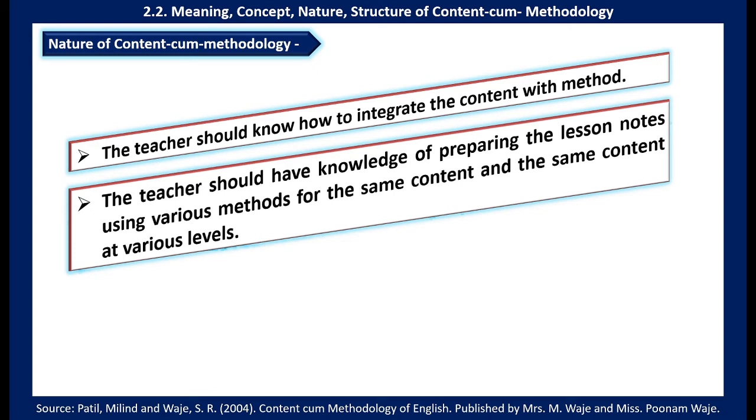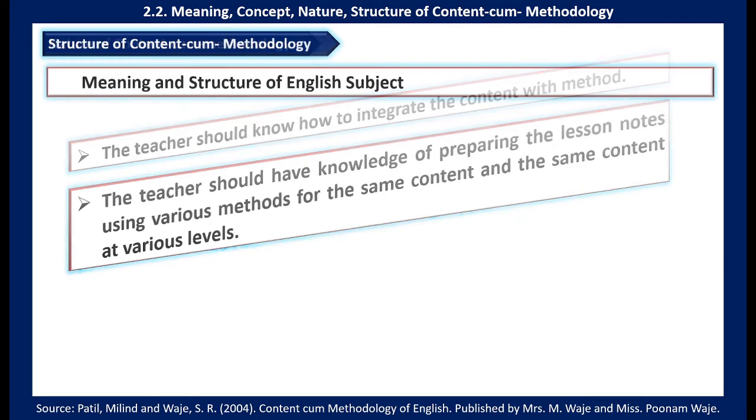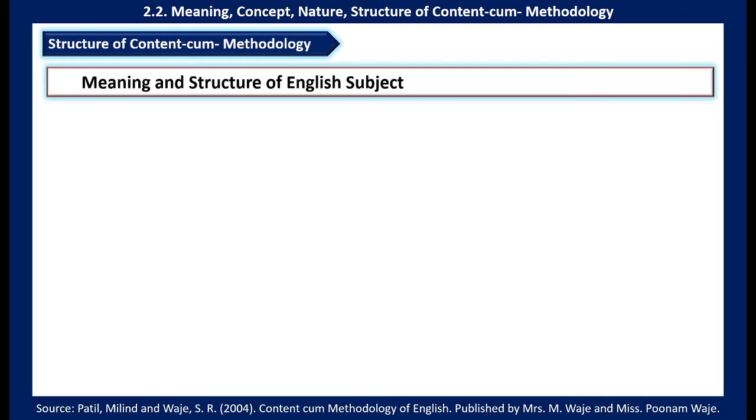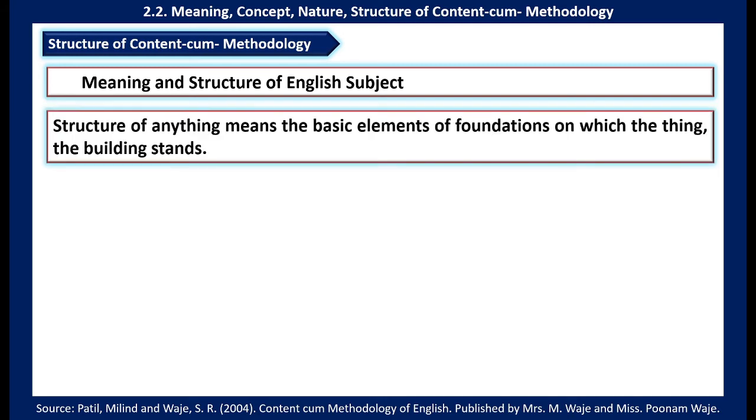So these are the important things, or all these things fall in the nature of content cum methodology. Now the next concept in our syllabus is the structure of content cum method, the structure of our subject English. Let us see the structure of our subject. Before that, let's see the meaning of structure. Structure of anything means the basic elements of foundation on which the thing, the building, stands.